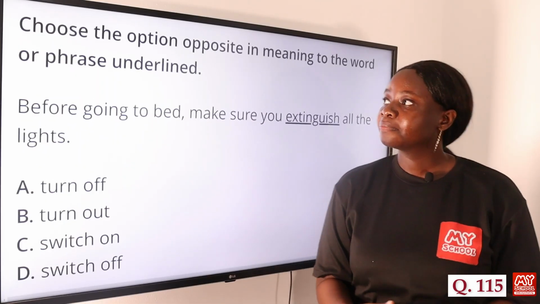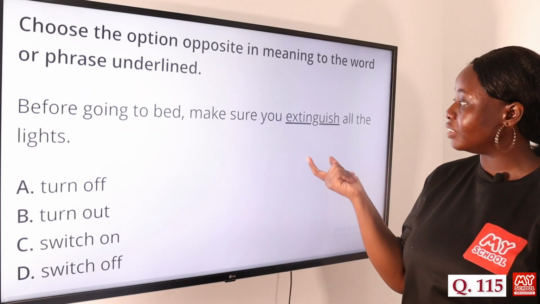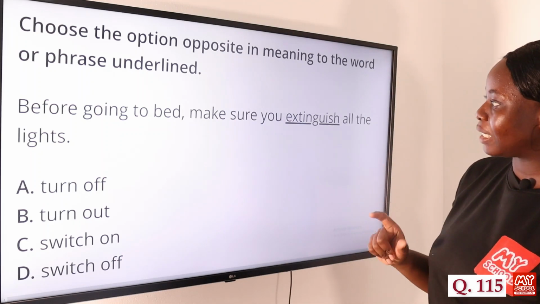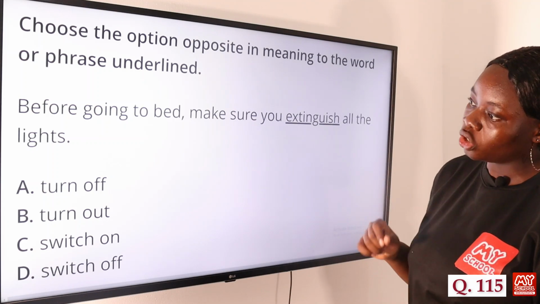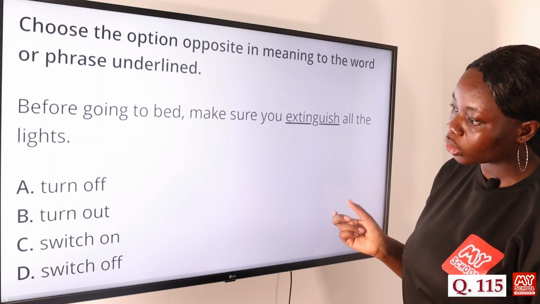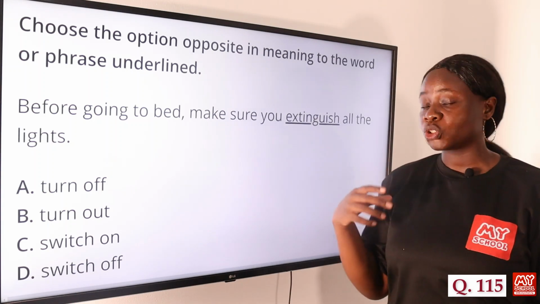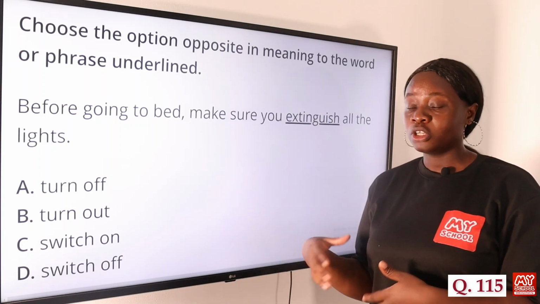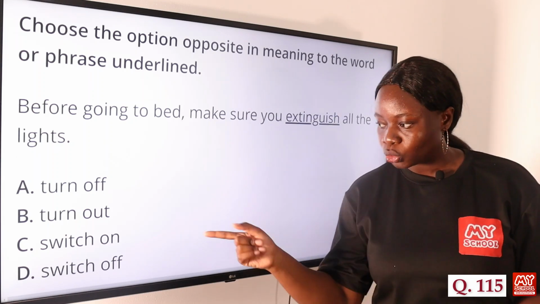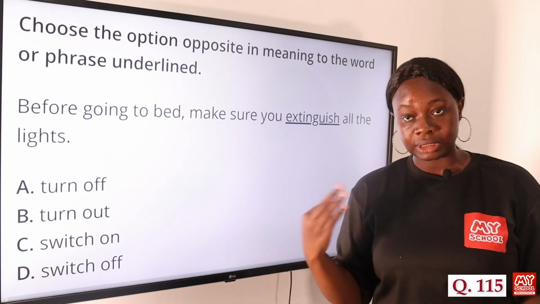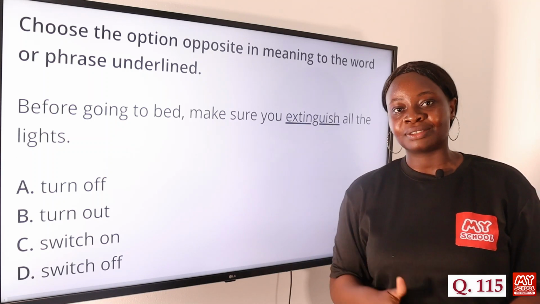Question 115. Again, we have to look for the word opposite in meaning to the underlined word. Before going to bed, make sure you extinguish all the lights. Option A, turn off. Option B, turn out. Option C, switch on. And option D, switch off. So the word extinguish actually means to put out or turn off something. So the opposite of that would be to switch on. So it would be to switch on the lights. Option C, switch on, is the answer to this question.